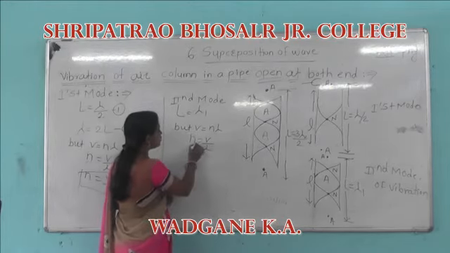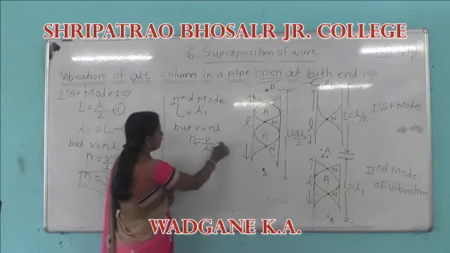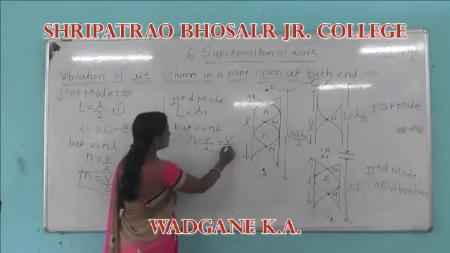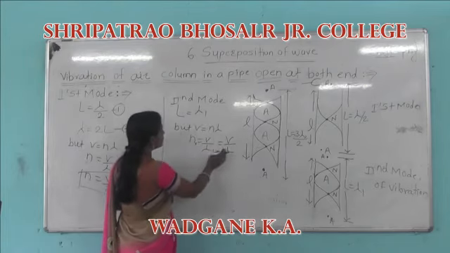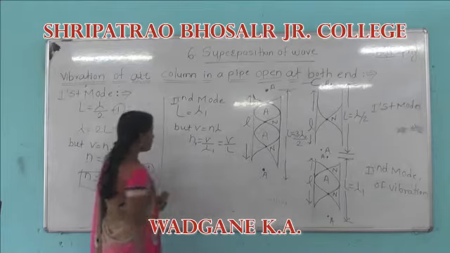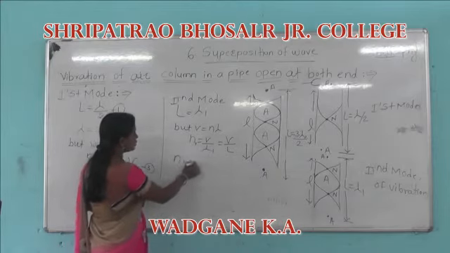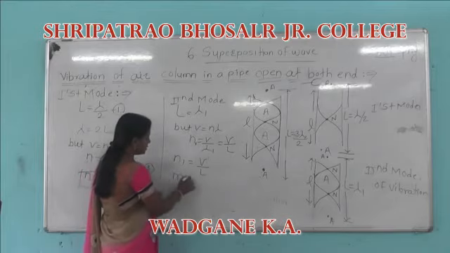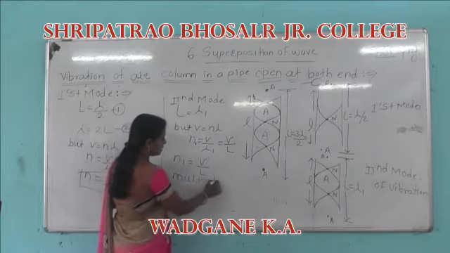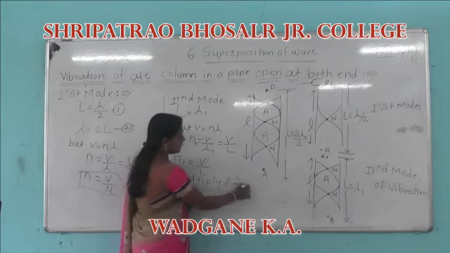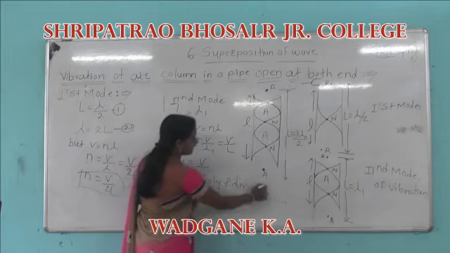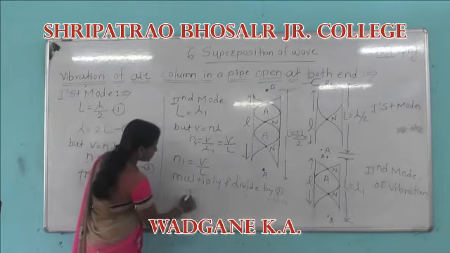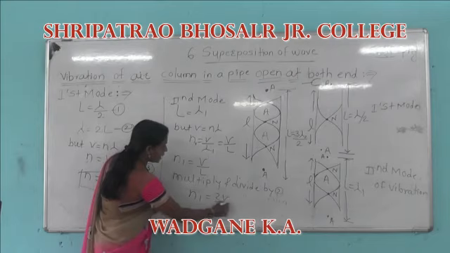Here lambda 1 is equal to L. Therefore, N1 is equal to V divided by L. Multiplying and dividing by 2, we get N1 is equal to 2V divided by 2L.